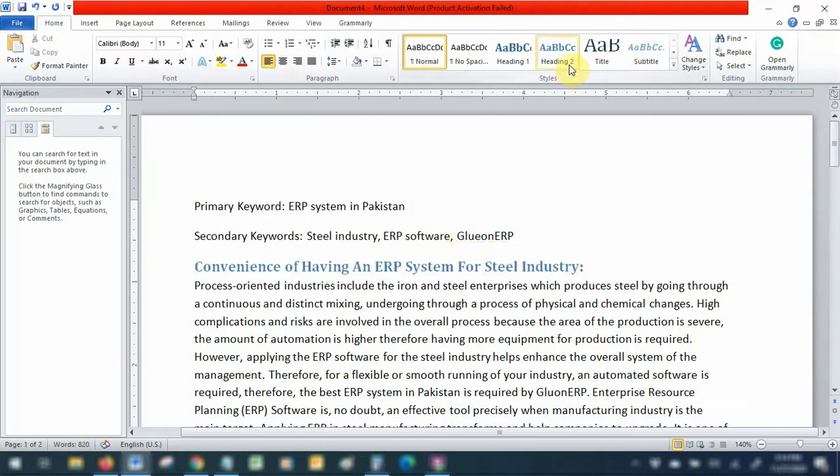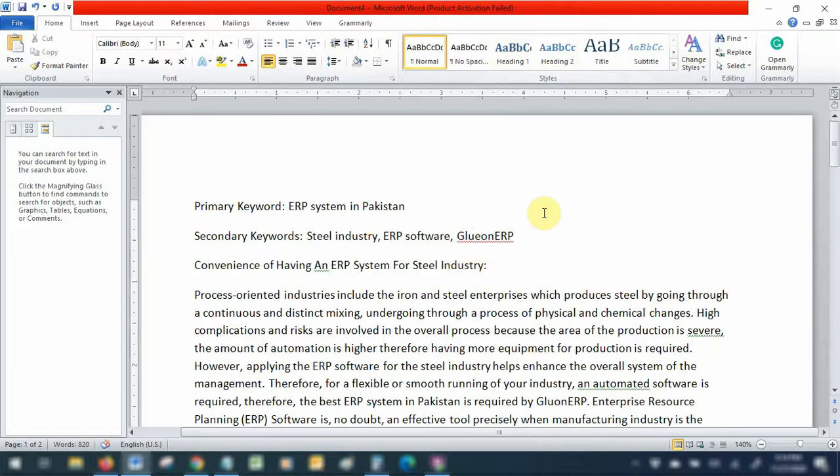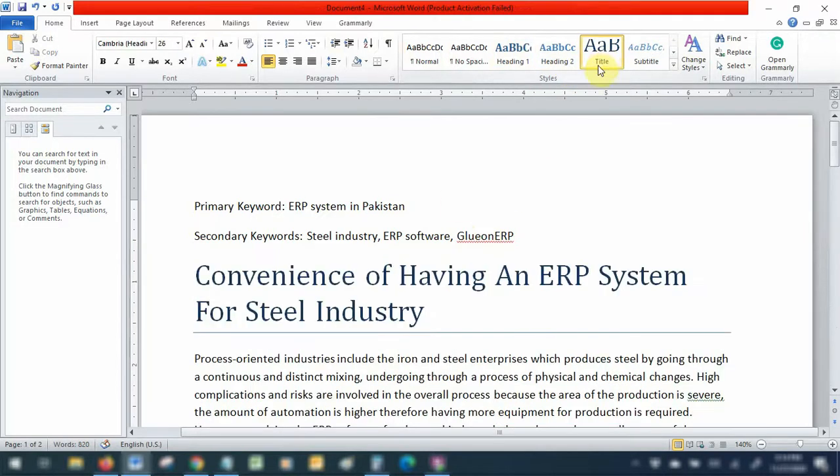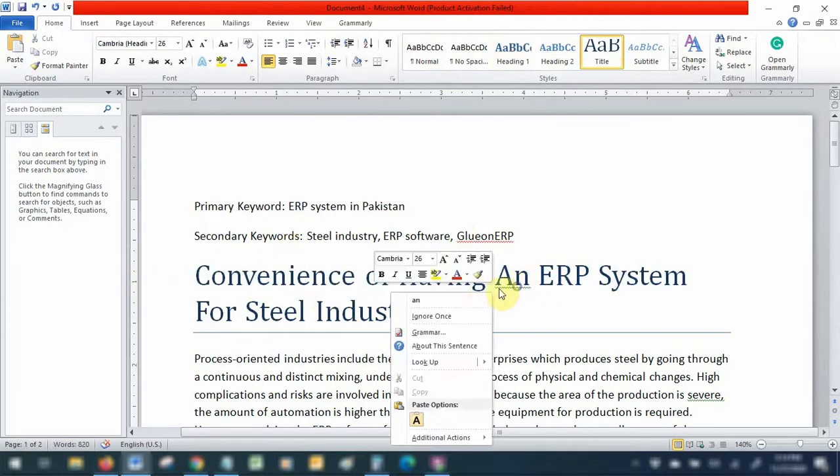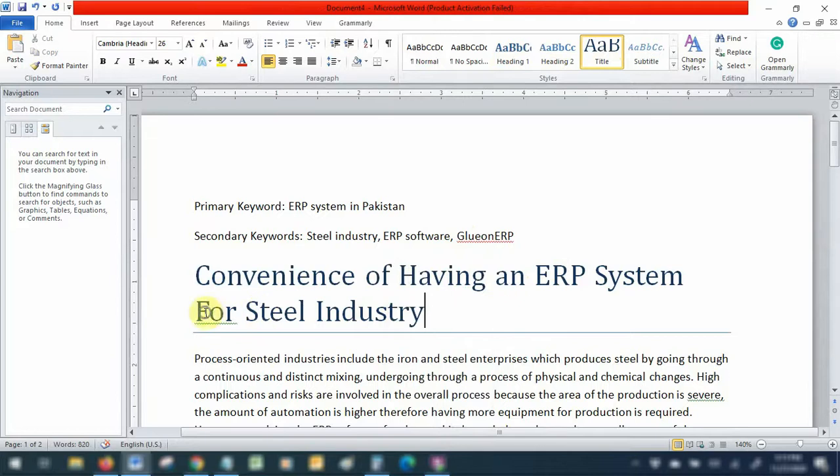Now you see, the H2 option is showing, and the H2 tag is very important for SEO purposes. Now the main title, I usually use this. So if you are working for me, make sure the title is in this format first of all.